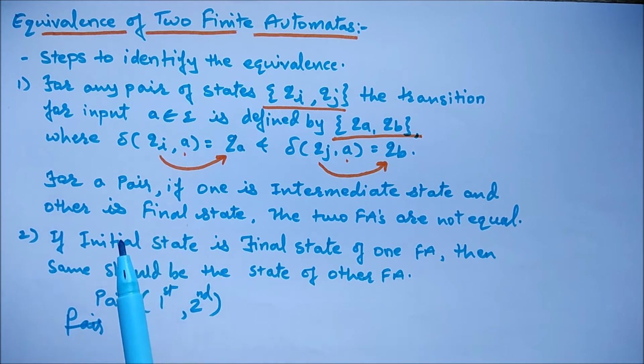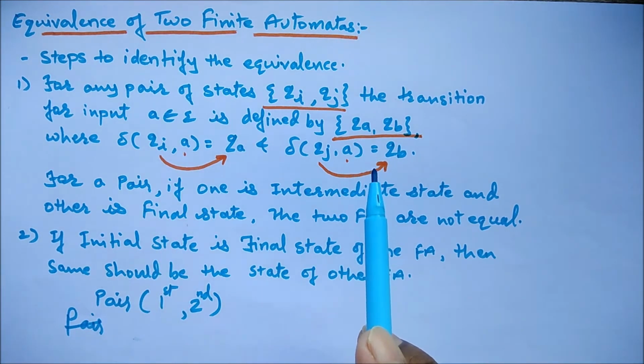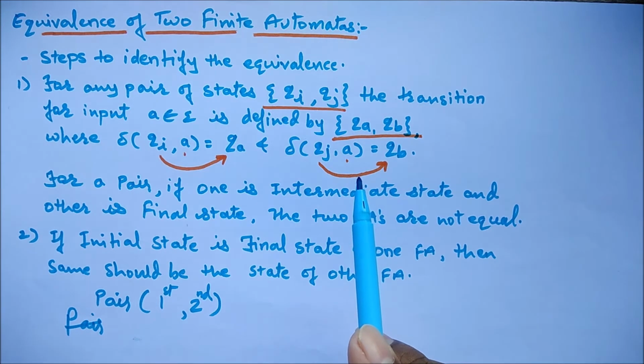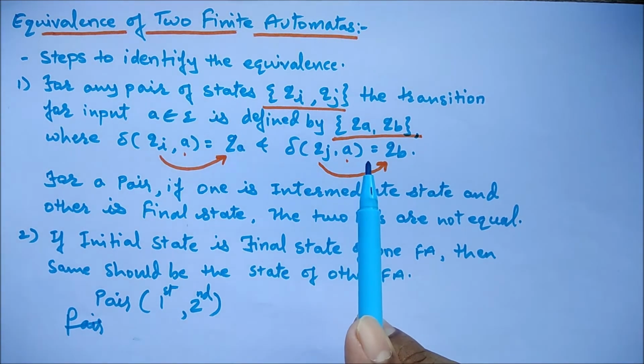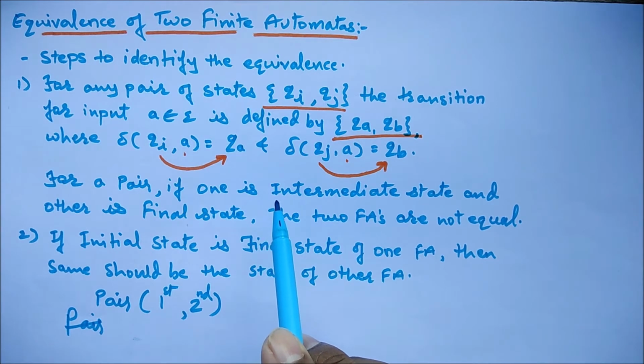In the sense, in the pair which we got, both the states should be intermediate states, or both should be final states, or both should be non-final states. If it is so, then we can say that both finite automata are equal, else they are not equal.